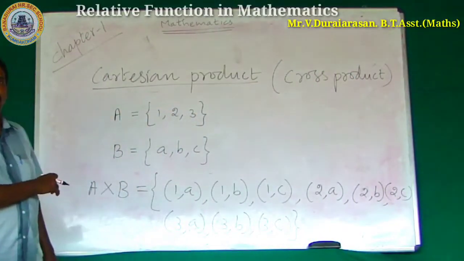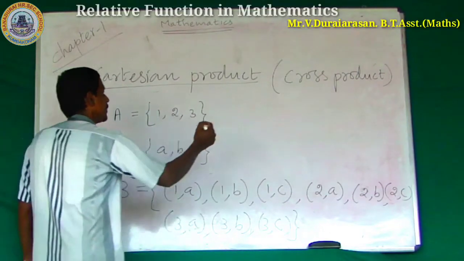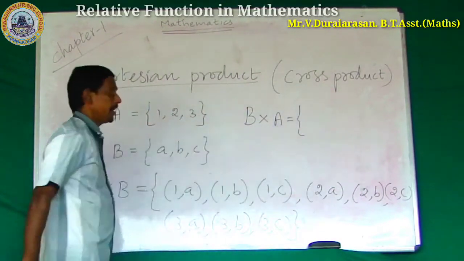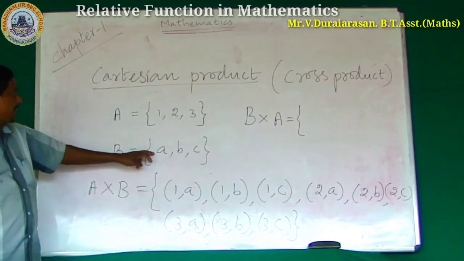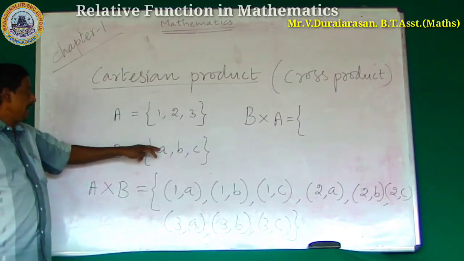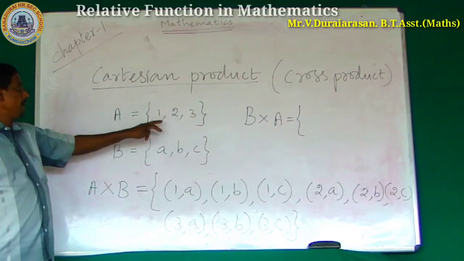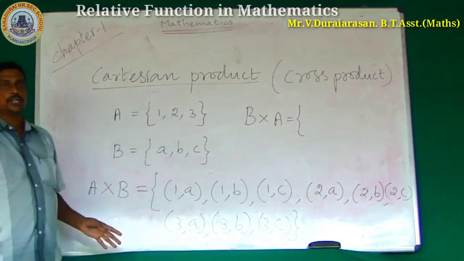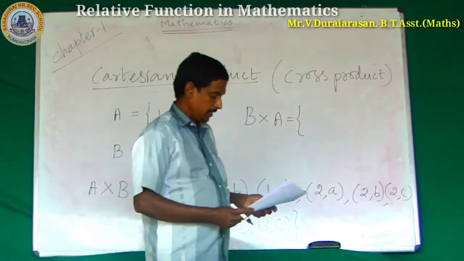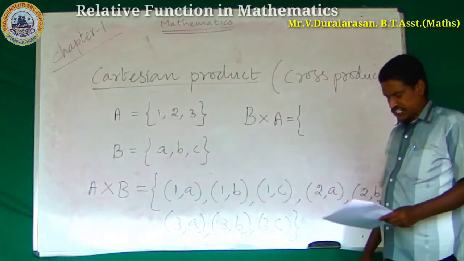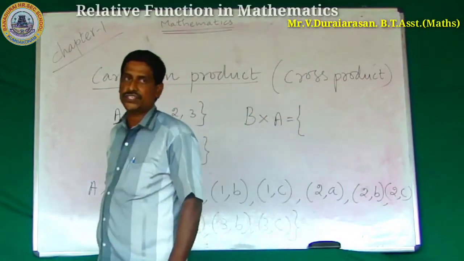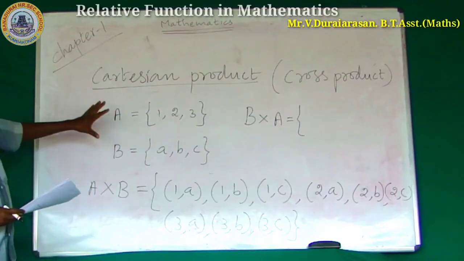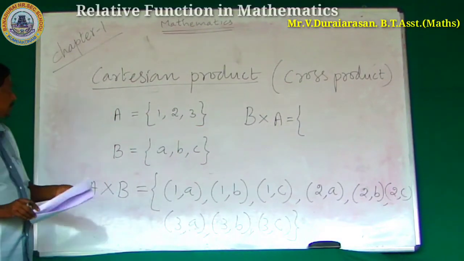Is it applicable? Why? B cross A. To find the Cartesian product of B cross A: (a, 1), (a, 2), (a, 3), (b, 1), (b, 2), (b, 3), (c, 1), (c, 2), (c, 3). So this collection is called the Cartesian product of the given two sets.